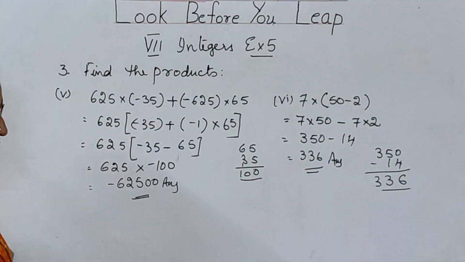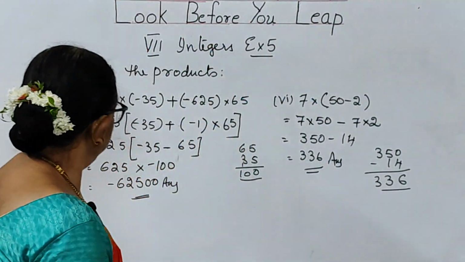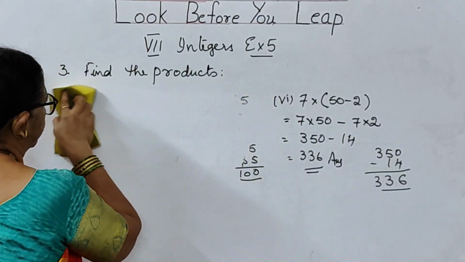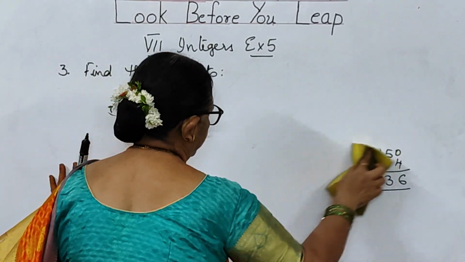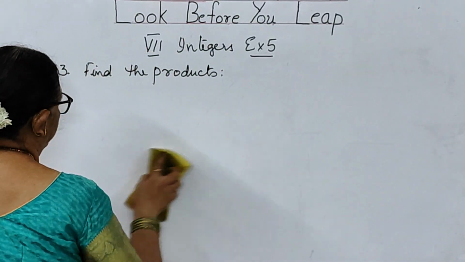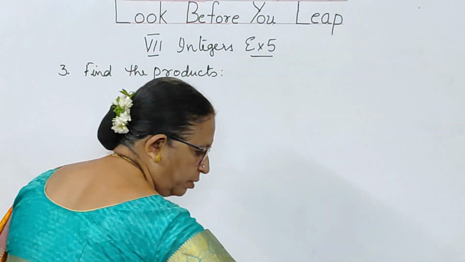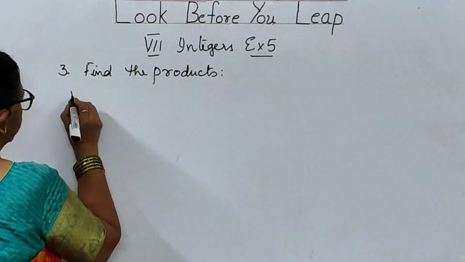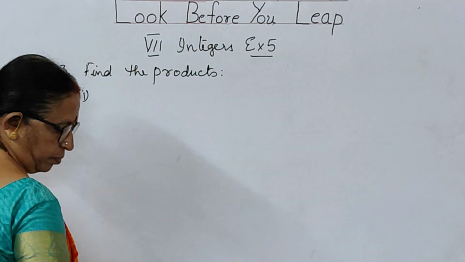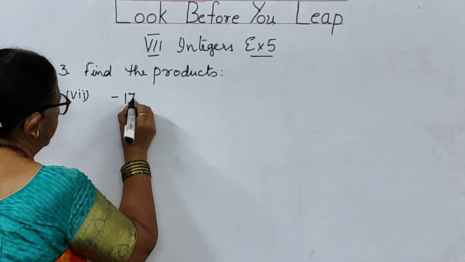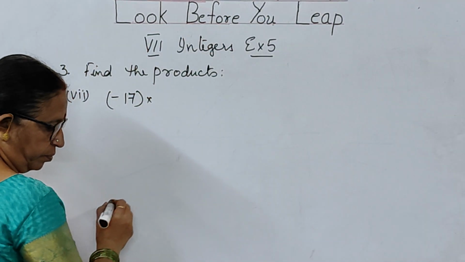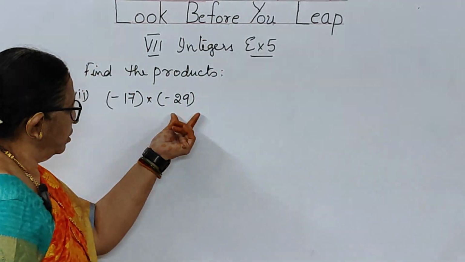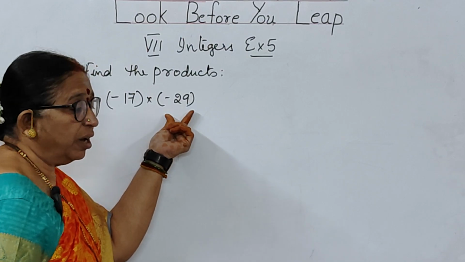Now we will be doing the next bit, that is seventh bit. Let us talk about the seventh bit. Minus 17 into minus 29. So again, children, this I can change it. How I can change it, you see.